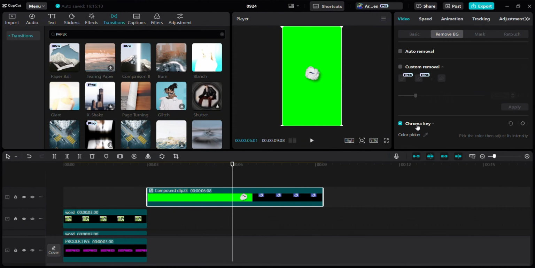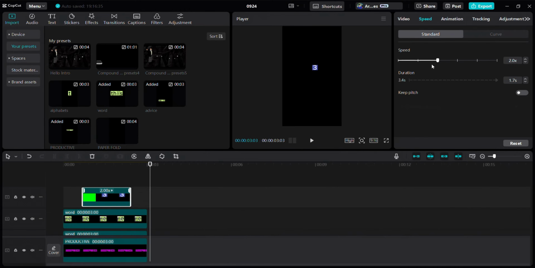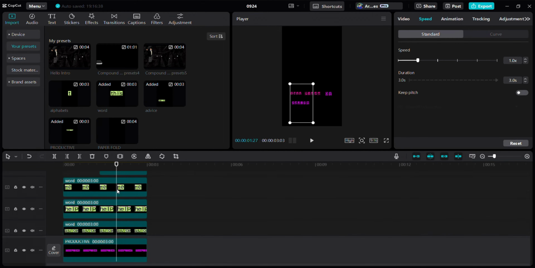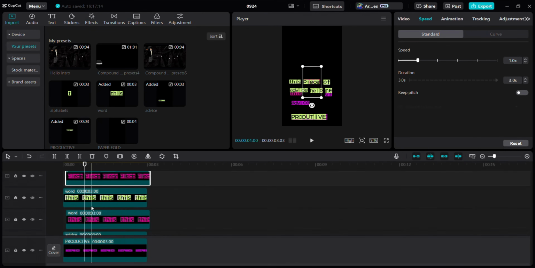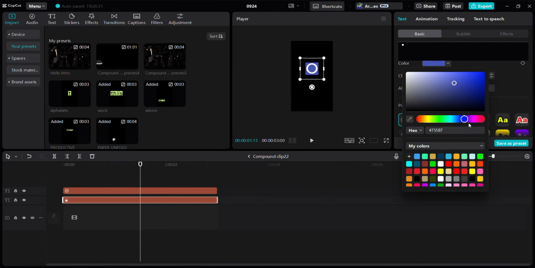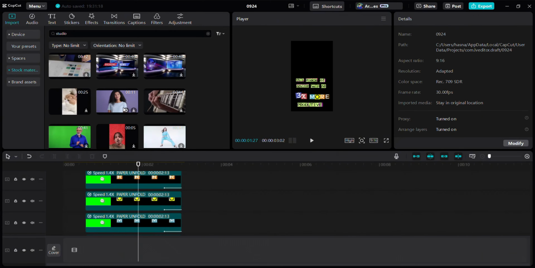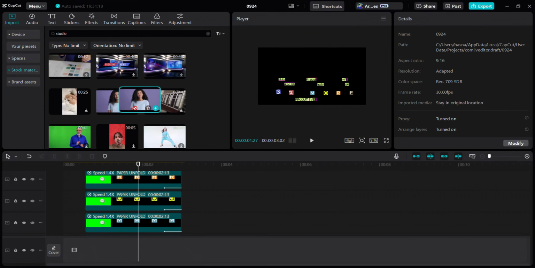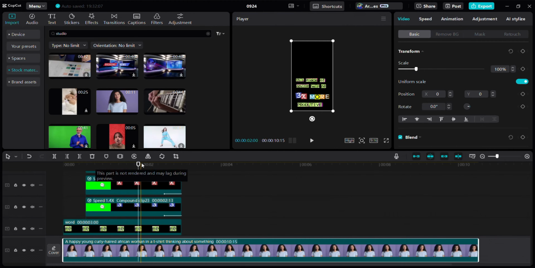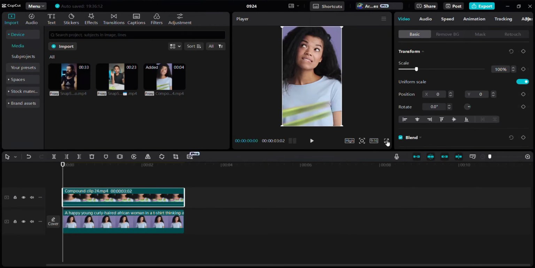Next, make a compound clip of it and remove the green screen. Now create a preset of it. Go to the presets, drag it here, and continue editing each letter by dragging the preset onto the timeline. I know I've done it really fast.